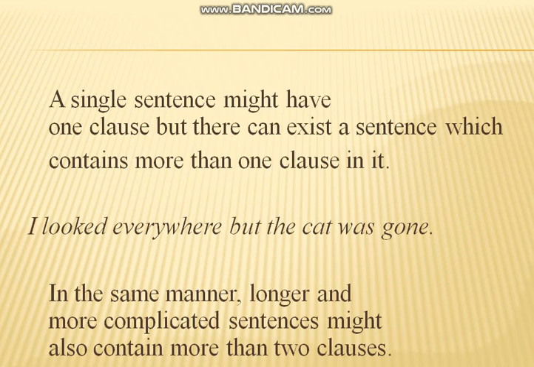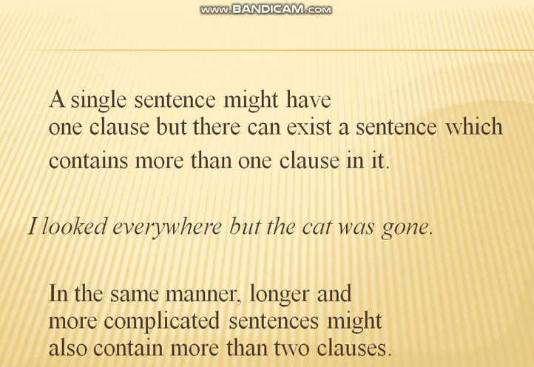Sarah smiled. A single sentence might have one clause, but there can exist a sentence which contains more than one clause in it. As I told you earlier, two or more clauses can combine together and make a single sentence as well. Look at the example: I looked everywhere but the cat was gone. As we have discussed in types of sentences, certain sentences are compound sentences and certain are complex sentences. So in that case, a sentence consists of two or more than two clauses.